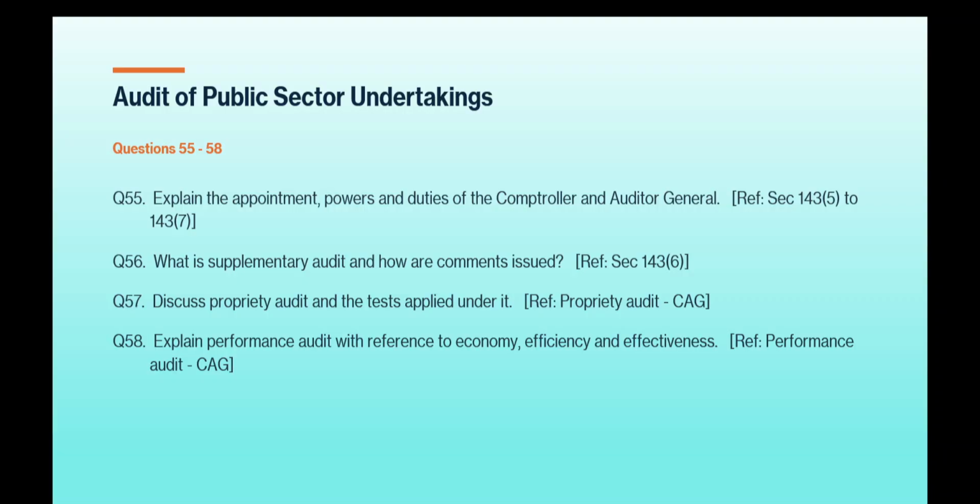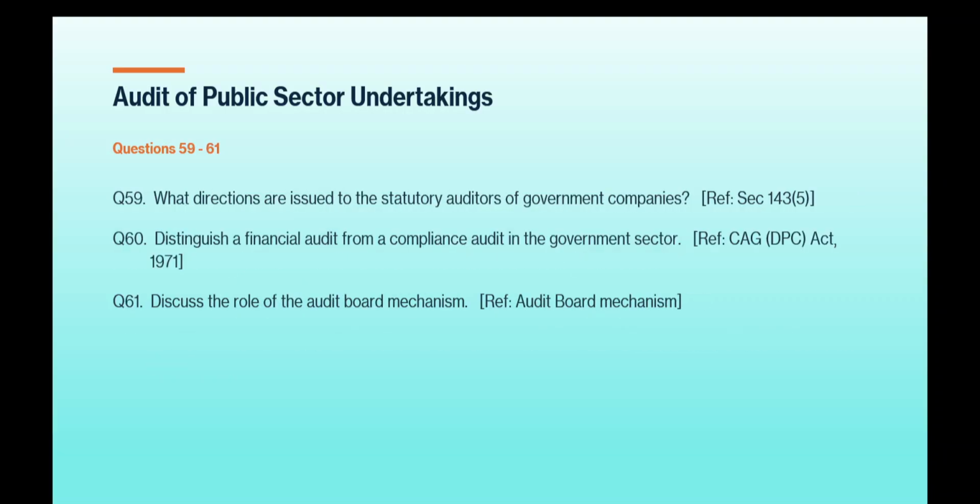Propriety audit, CAG. Okay. Question number 58, explain performance audit with reference to economy, efficiency and effectiveness. Reference has been taken from performance audit, CAG. Okay. Question number 59, what directions are issued to the statutory auditors of government companies? Section 143, subsection 5. Question number 60, distinguish a financial audit from a compliance audit in the